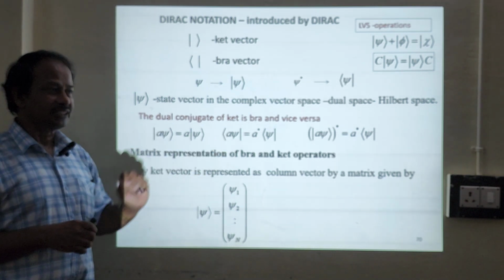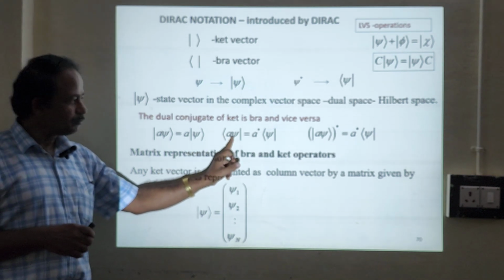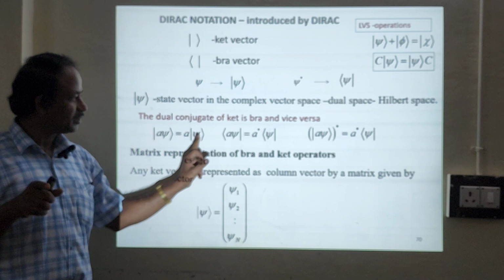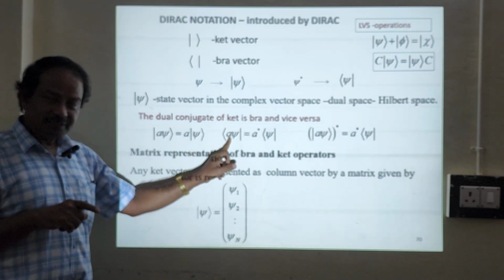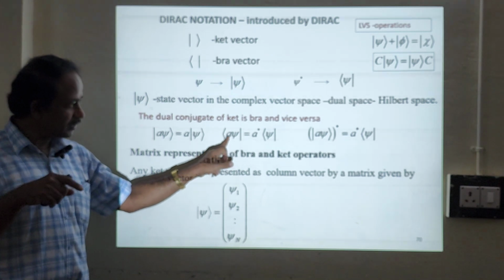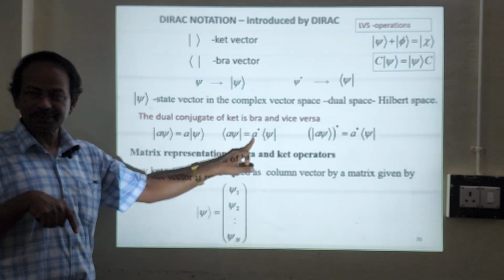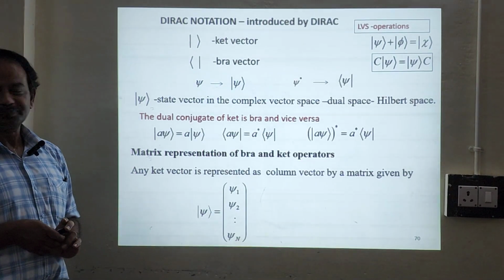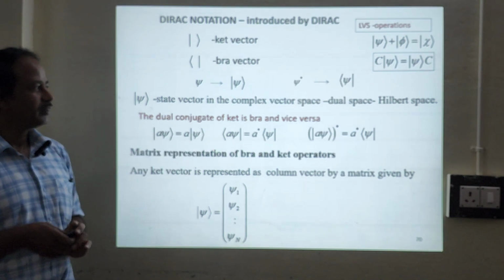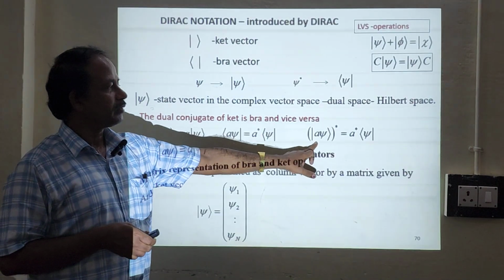When you are going for the bra notation, A psi is here. Of course, psi is nothing but a complex number, complex of psi. Correct? So if I take A out, it becomes A star, a complex number. Okay, this is a complex number. So this must be a real number, and this must be a complex number. Is it okay?